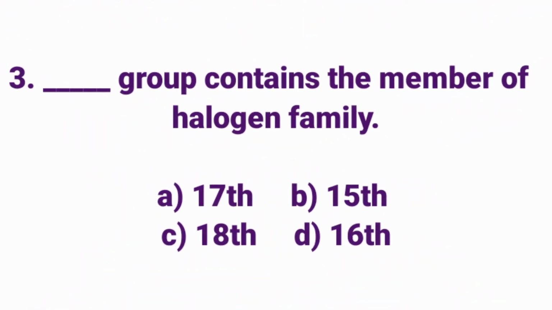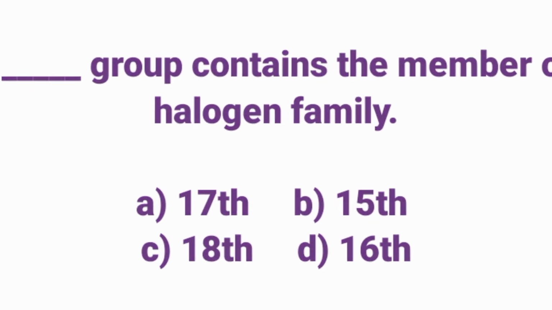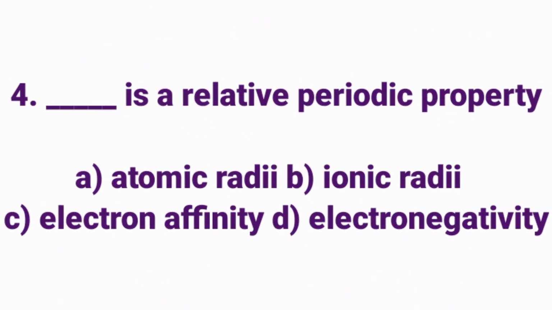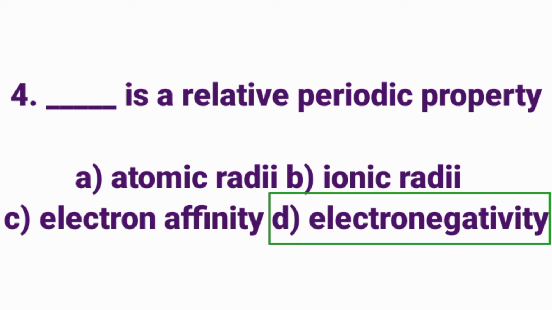Dash group contains the halogen family. Answer option A, 17th group. Dash is a relative periodic property. Answer option D, electronegativity.